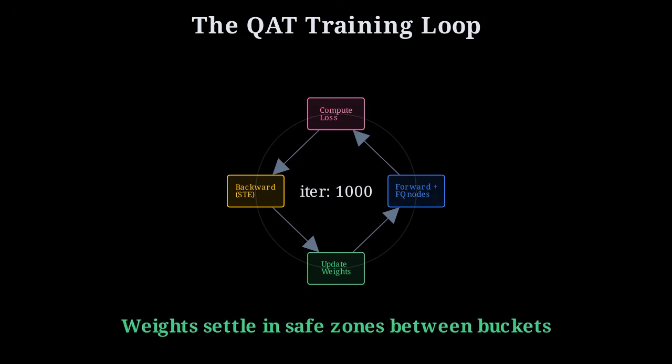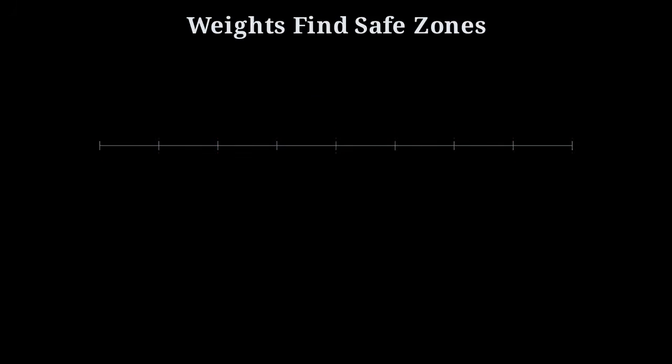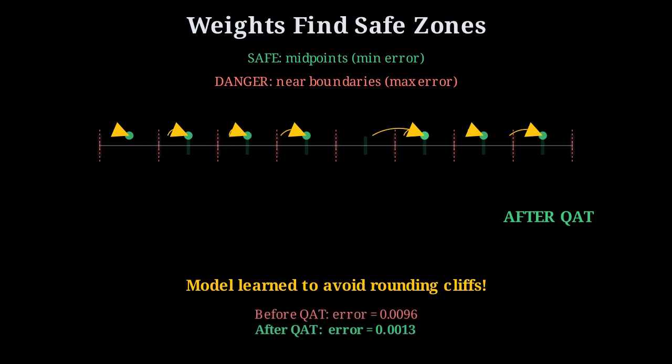This helps the model adapt as it iterates, allowing weights to settle in safe zones where precision loss matters least. This awareness forces weights to migrate. While many start near dangerous rounding boundaries, training pushes them toward safe midpoints. By avoiding these precision cliffs, the model actively minimizes its final deployment error.